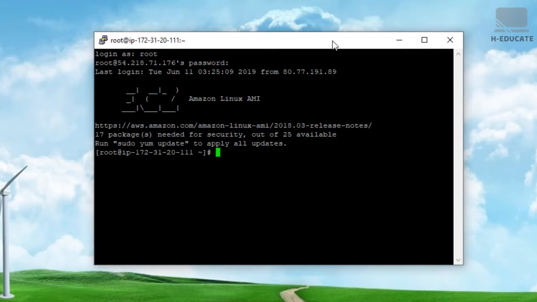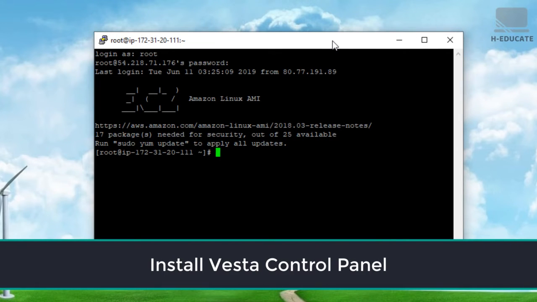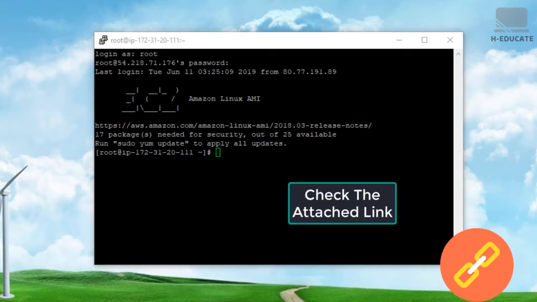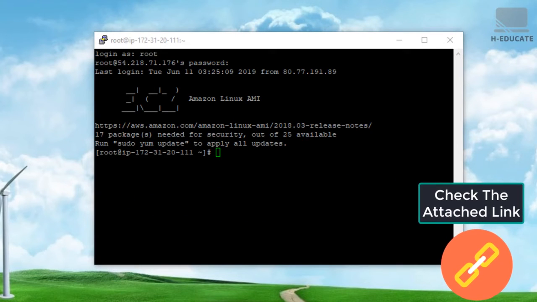Okay friends, so now let's install Vesta control panel on our server. Vesta is a small lightweight web hosting control panel which will be a prerequisite for installing Power MTA. So simply to install Vesta, we will run two simple commands. Don't worry now about the commands, everything will be attached to this course. Just copy and paste and follow up with me.